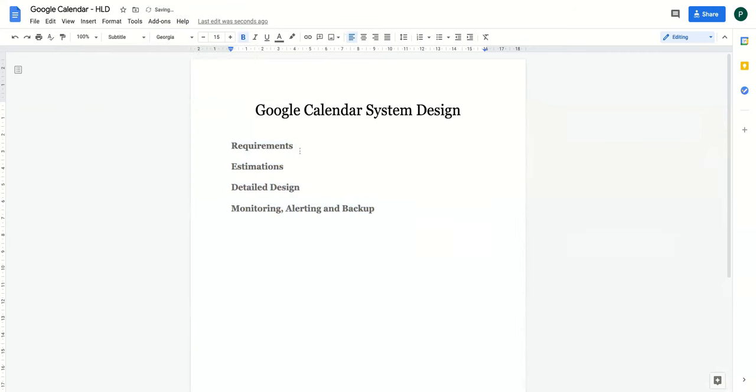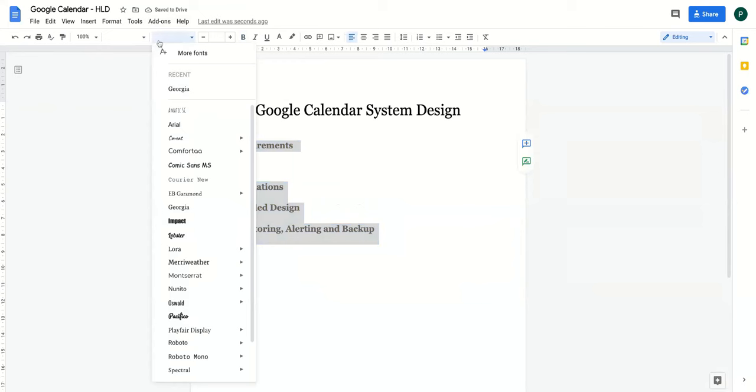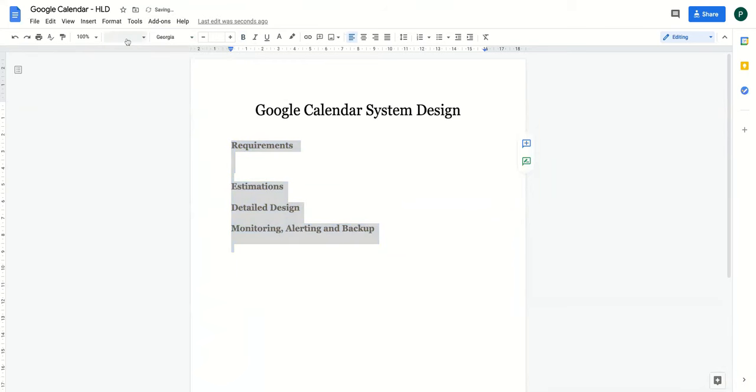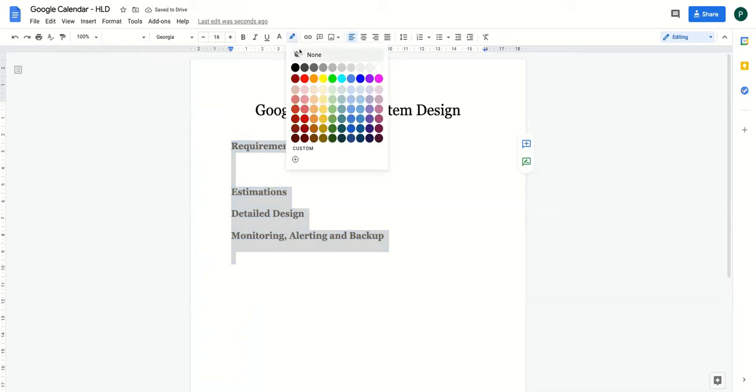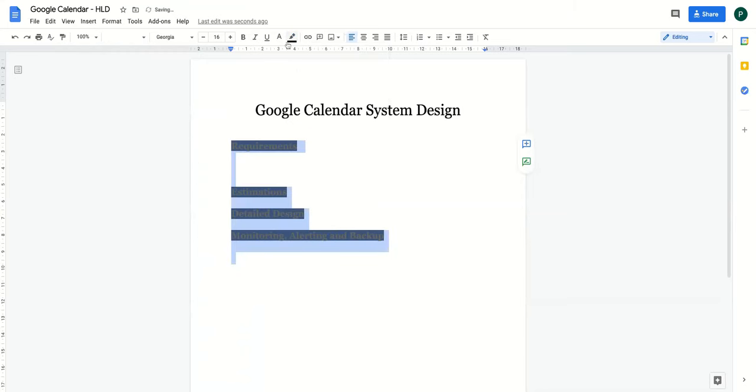Let's start with the requirement gathering. There are two subparts of requirement gathering. The first part is you have to come up with the functional requirements. Now, can anyone tell me what functional requirements are? If anyone of you is aware of functional requirements.